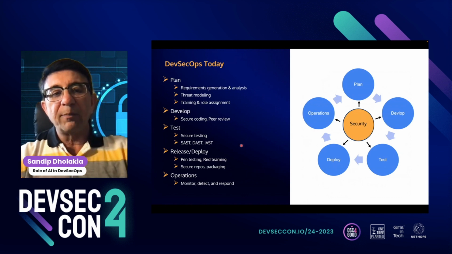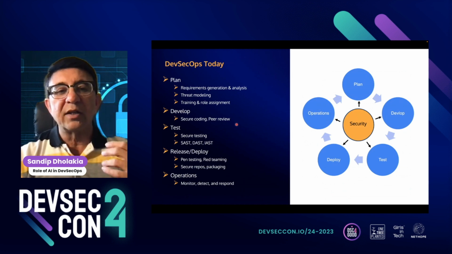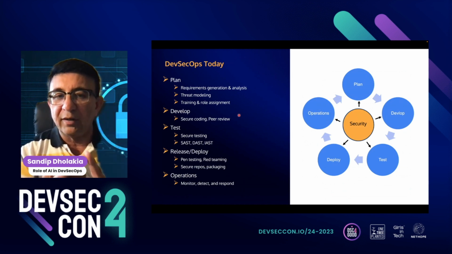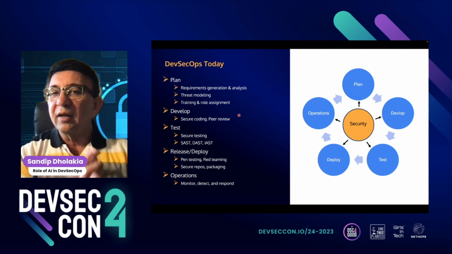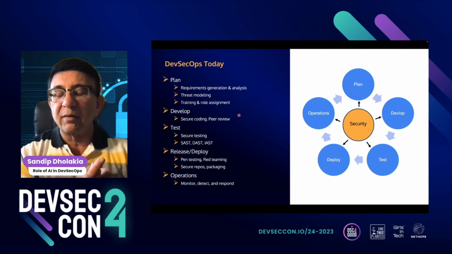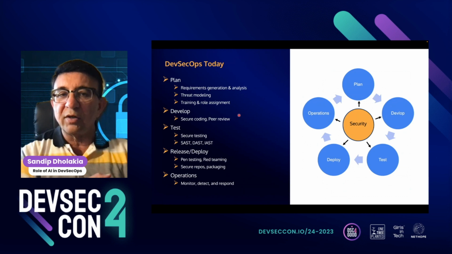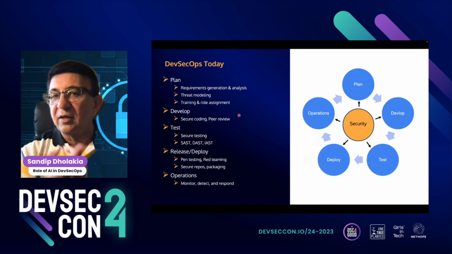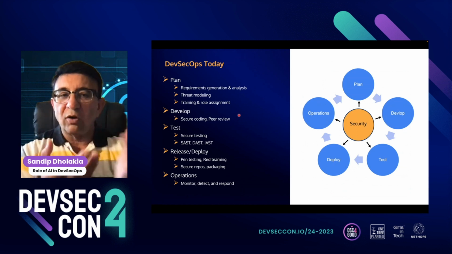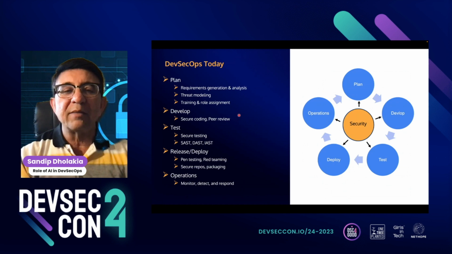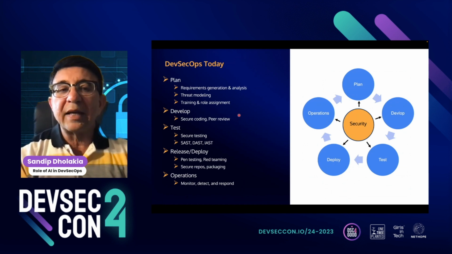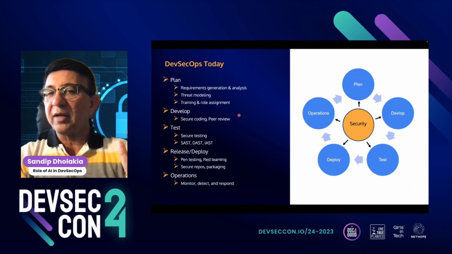So we will go with the plan, and in the plan stage, two important things for security are threat modeling and role assignment, right? When we design the application, we generate the requirements. We want to know who can access, how they are going to access, and from where they are going to access. So all that access assignment is very important management. I am part of it in designing, and obviously the threat modeling.